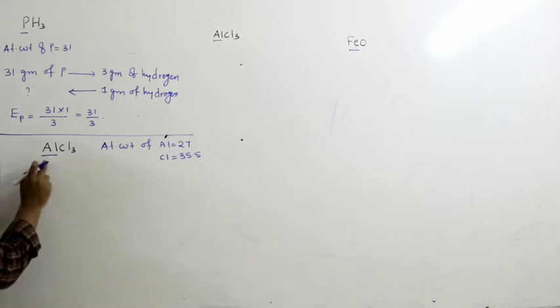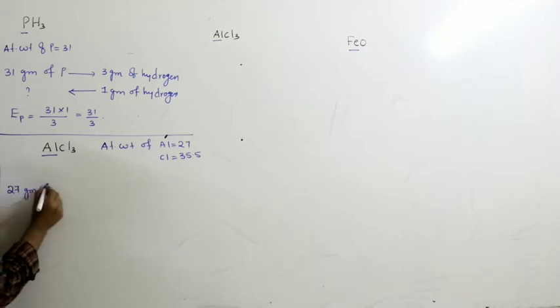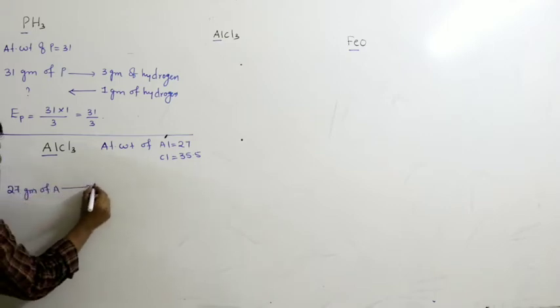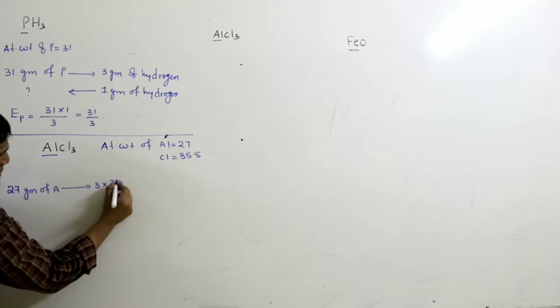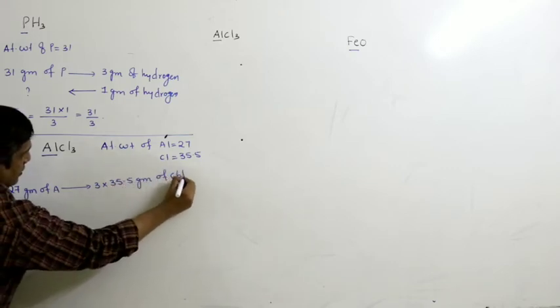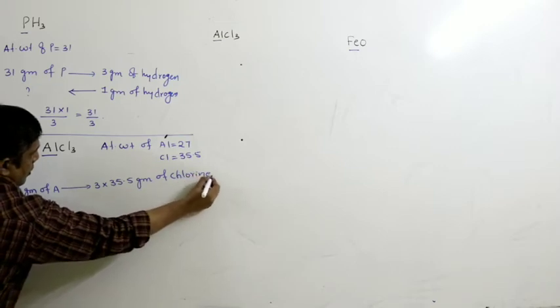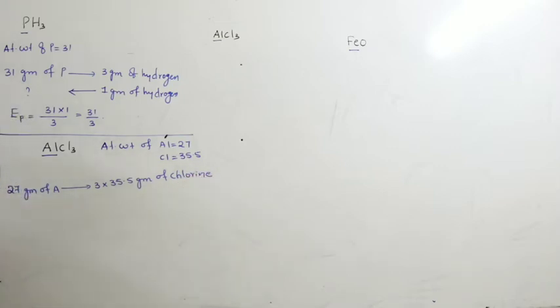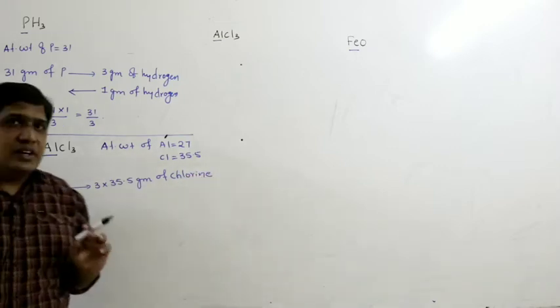So 27 grams of aluminium combines with 3 into 35.5 grams of chlorine. So what is the equivalent weight of aluminium?